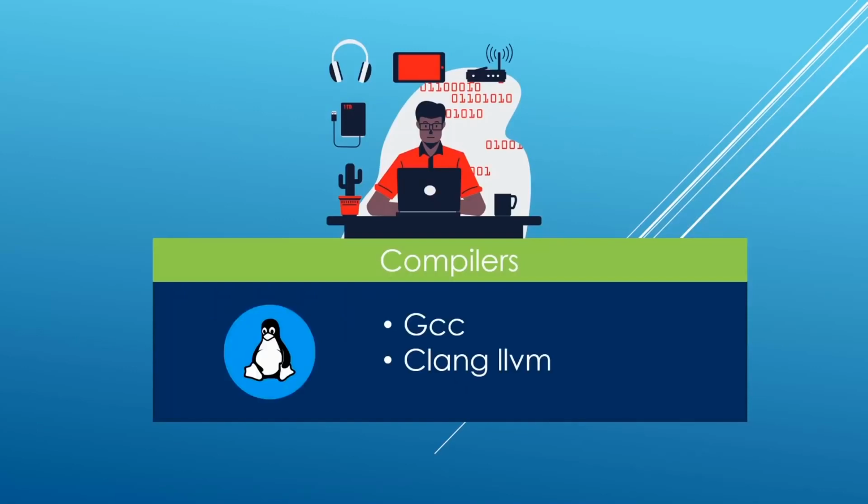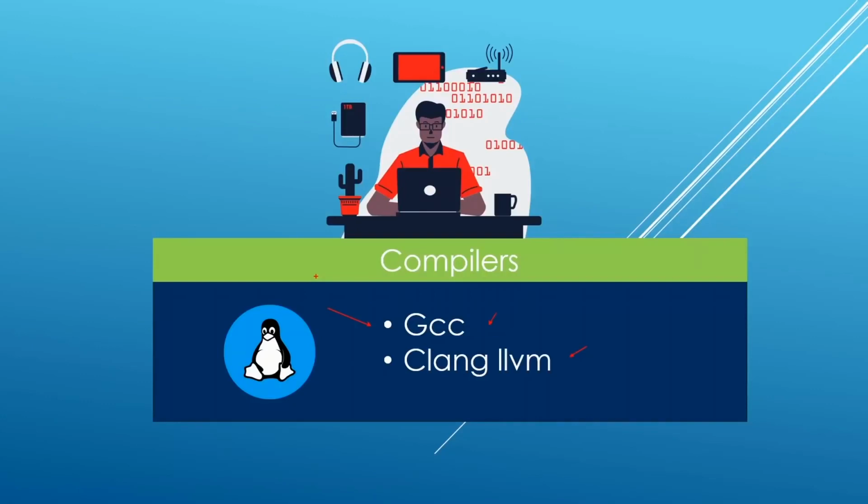I am also going to show you how to install two compilers on Linux. I am going to show you GCC. We're going to install the shiny new feature in GCC. We're going to install Clang LLVM on Linux, and we will be able to use all these compilers. Again, if you are on Linux, I would recommend installing all these compilers so that you have a chance to try your code against multiple compilers, and that's going to make your code much more portable and easier to use on multiple compilers and platforms.